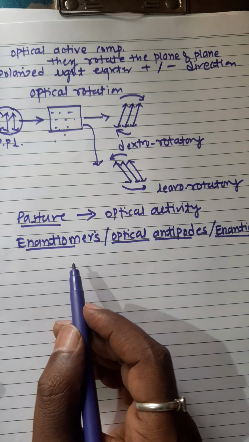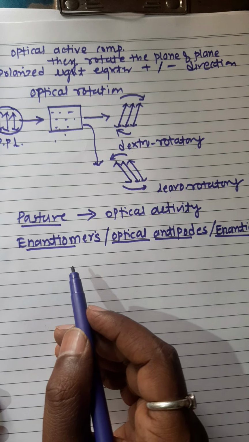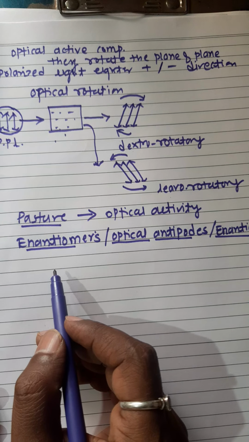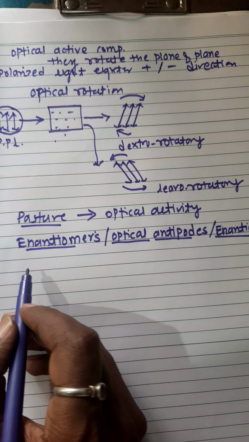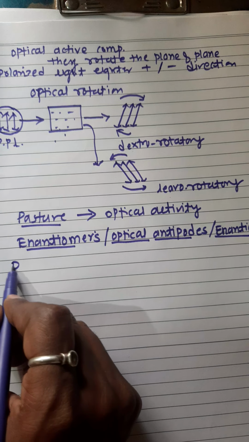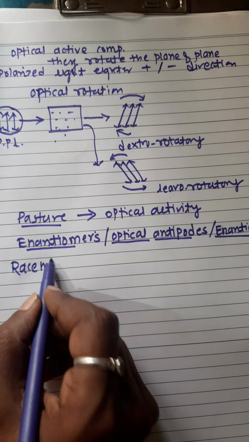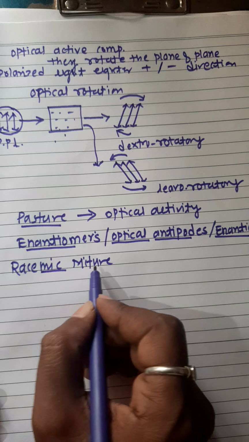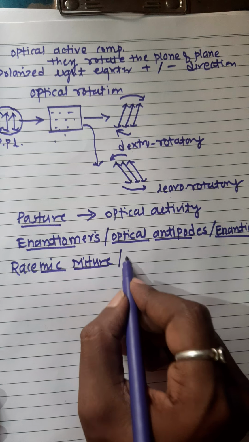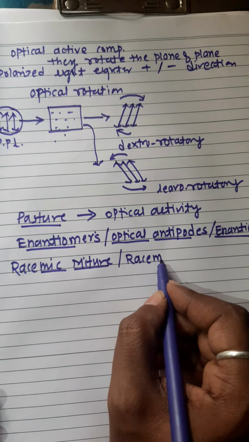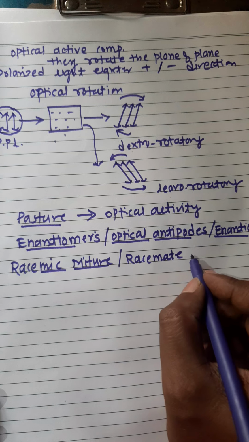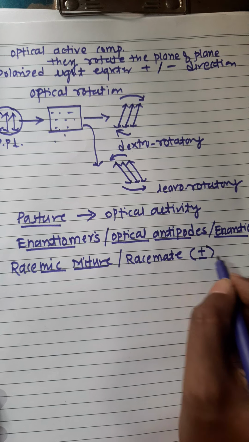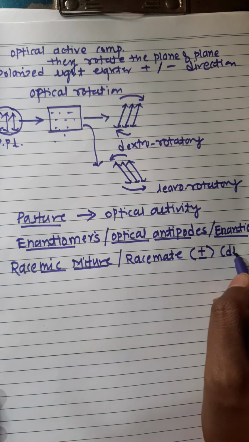This concept of enantiomer was introduced by Louis Pasteur. Also there is another concept, racemic mixture or racemate. We can indicate it as plus minus or DL.